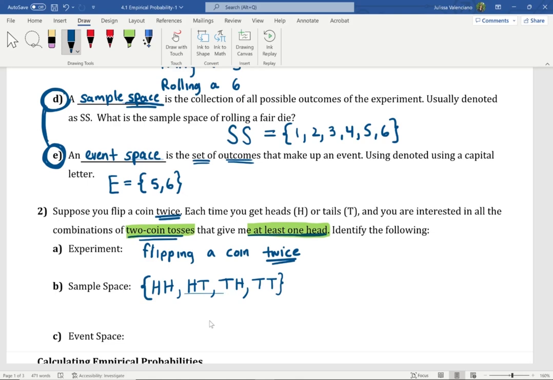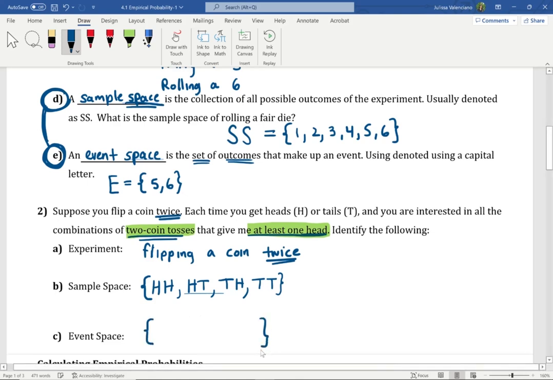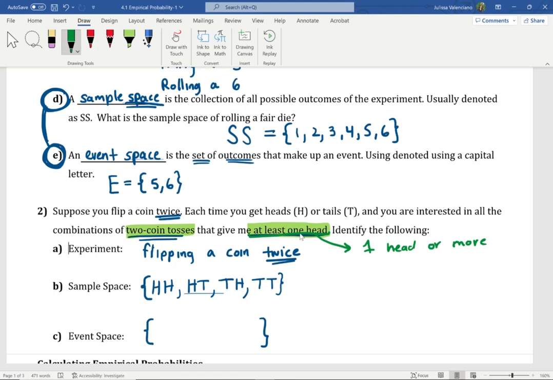Now, what would be the event space? So this is going to be the set of the outcomes that you're wanting to see. And I want you to go ahead and do this on your own. Let me make a note. It says you want to see at least 1 head. When you read at least 1, that means a minimum of 1. That also means 1 or more. So go ahead and think about the event space.